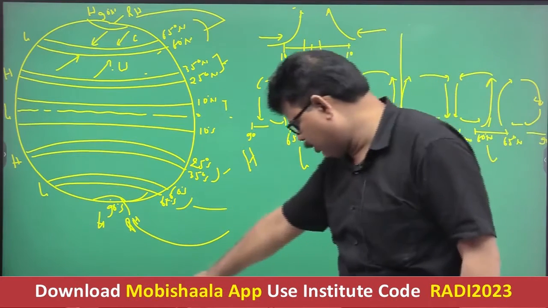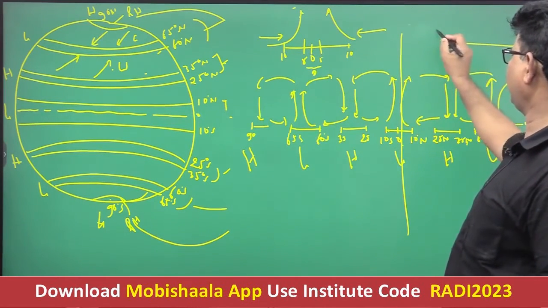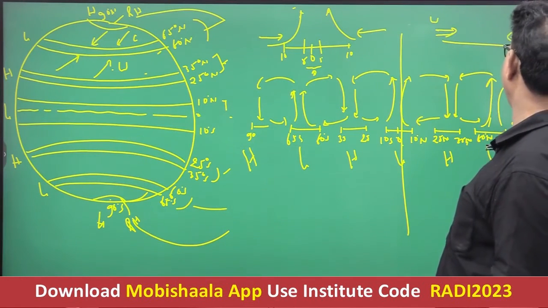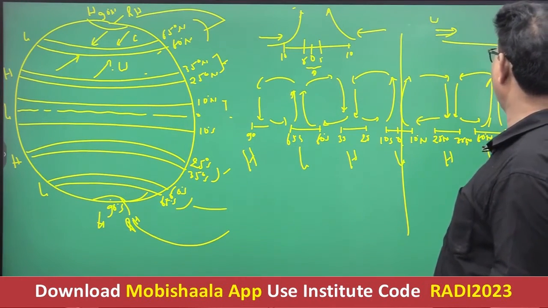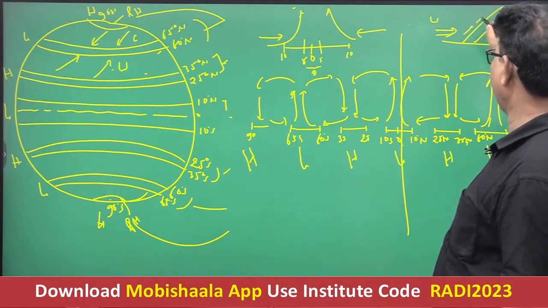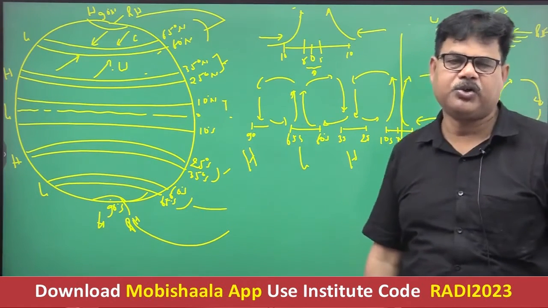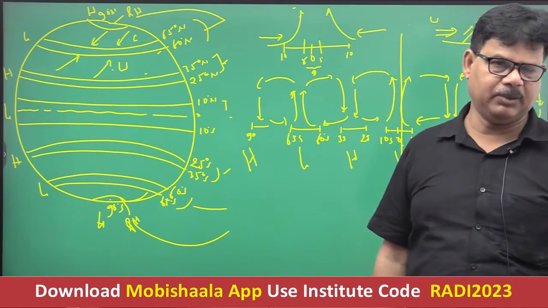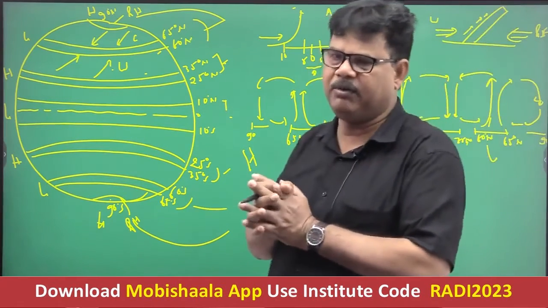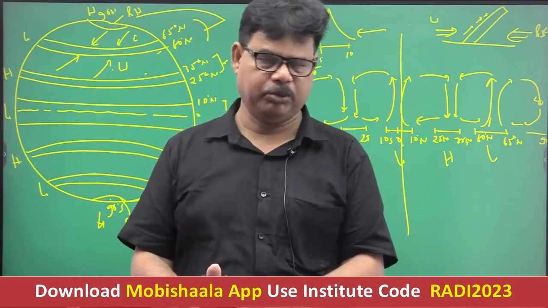And particularly when front formation occurs, you see, due to the convergence of, suppose this is westerly wind and this is polar easterly wind, a front forms, and along the slope of the front there occurs upliftment of the air, and whenever there is upliftment of the air, certainly low pressure is created. Getting well now? So this is the second explanation given for the origin and development of the low pressure between 60 to 65 degree latitude in both the hemispheres.